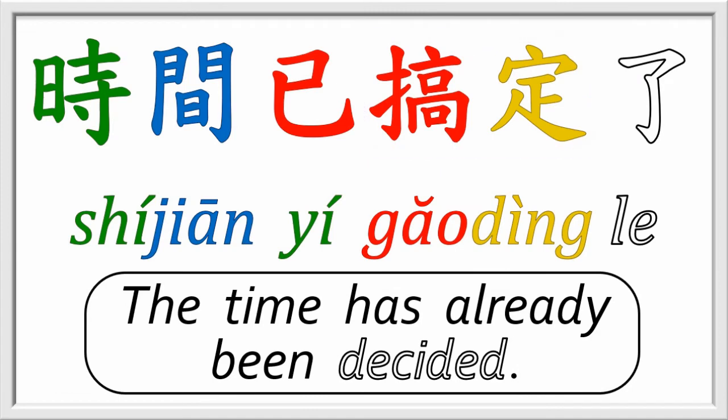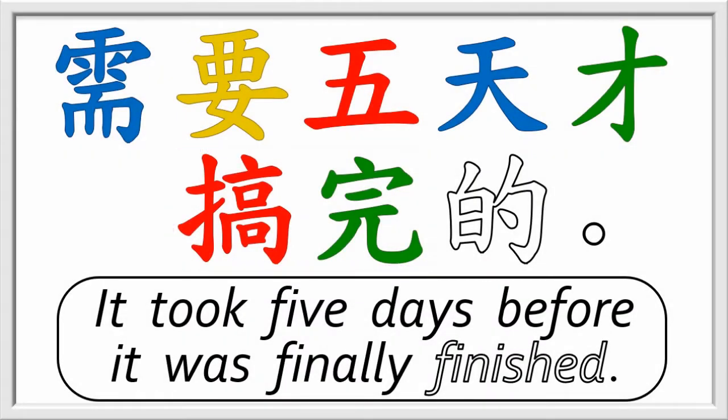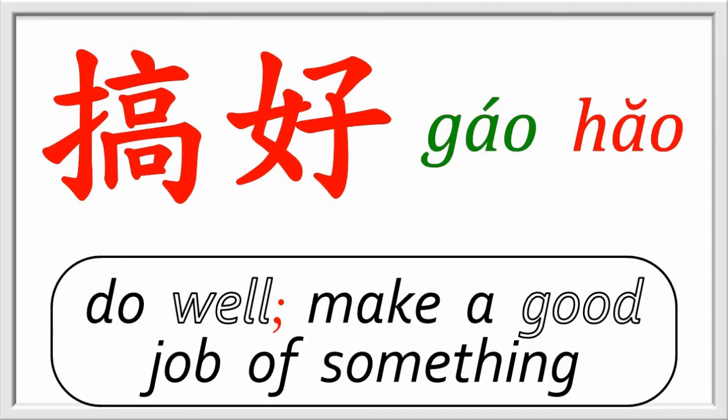时间已搞定了. The time has already been agreed upon. Another expression is 搞完, meaning to finish, albeit with some difficulty. 需要5天才搞完的. It took 5 days before it was finally finished. To do something well or make a good job of something is 搞好. The negative 搞不好 is even more useful in conversation because it means it's possible, maybe, it just might happen that, etc.